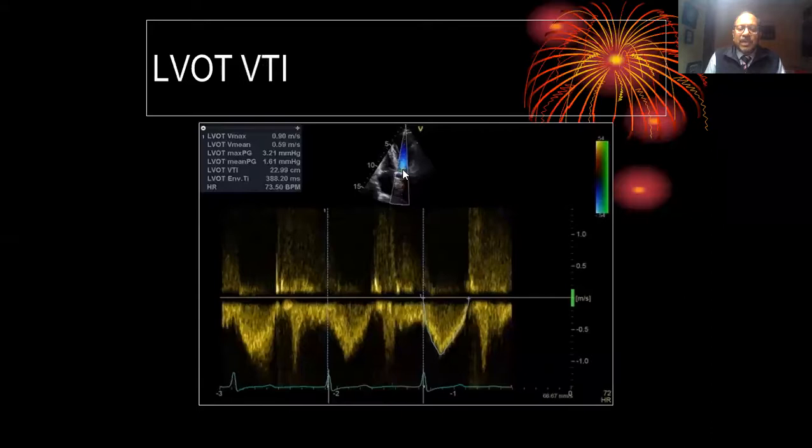Second is LVOT VTI. How do we measure LVOT VTI? We go to apical 5-chamber view, or we can go to apical 3-chamber view to put a cursor before the aortic valve leaflets. If we insert the cursor into the aortic valve leaflet, it will become aortic valve VTI. What we are looking for is LVOT VTI. And when we put a sample volume in LVOT, what do we get? We get a Doppler flow pattern like this. And if you trace this Doppler flow pattern, what we get is the LVOT VTI.